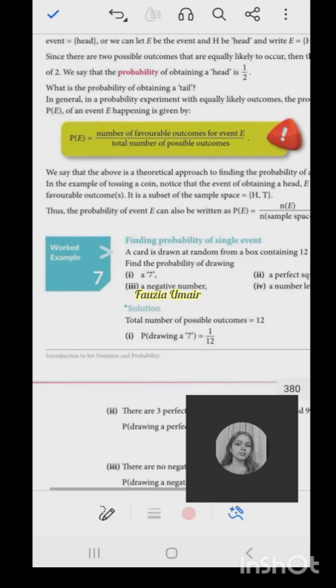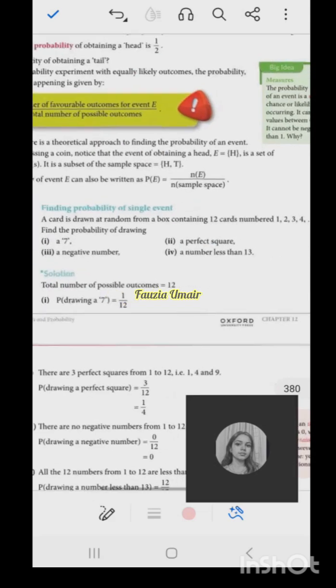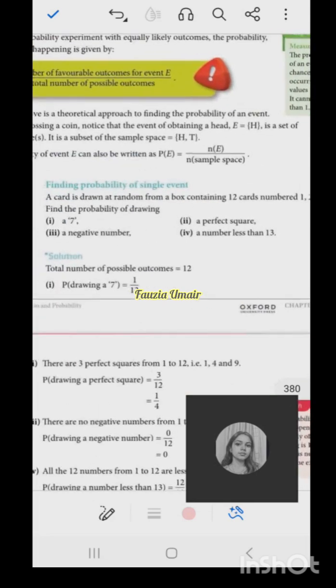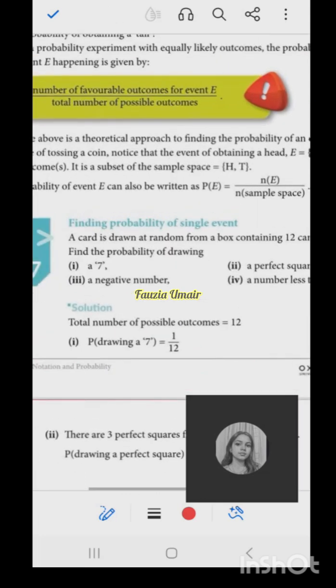Okay, so now just look at this one. The first question. A card is drawn at random from a box containing 12 cards. और उन 12 cards पे क्या लिखा हुआ है? First 12 numbers. So we need to find out the probability. अब देखो first 12 numbers. So what are the total outcomes? 12. 12 because, and the sample space क्या होगी? 1 से 12. It is written also. So what is the probability of getting a 7? What is the probability of getting a 7?